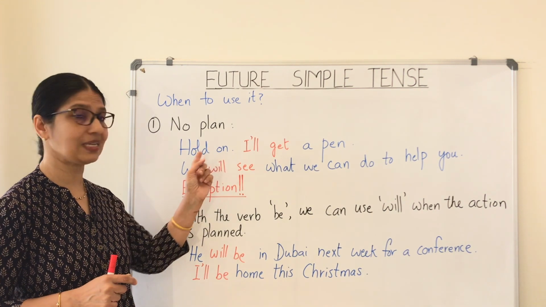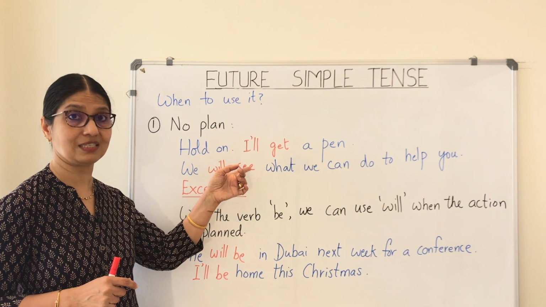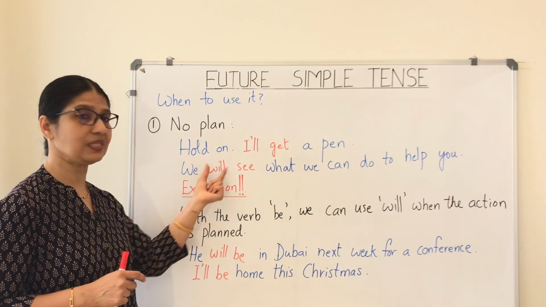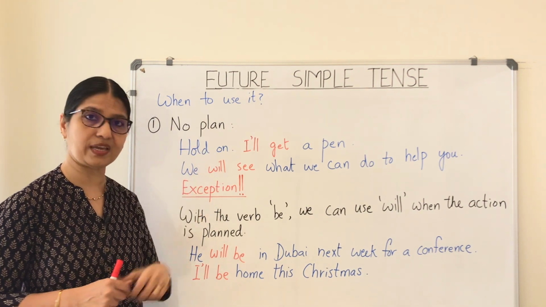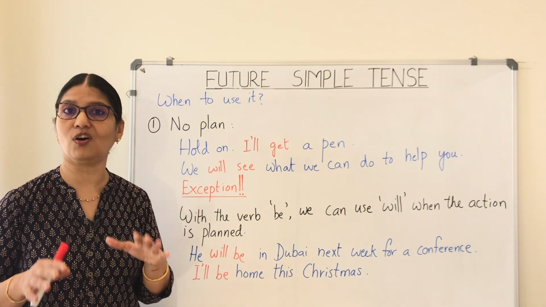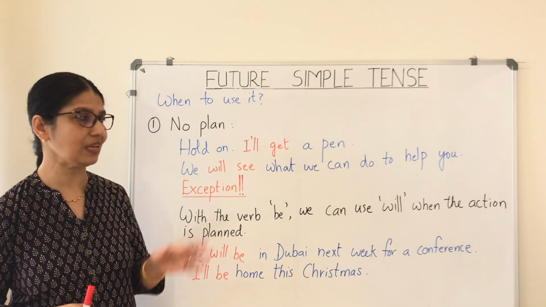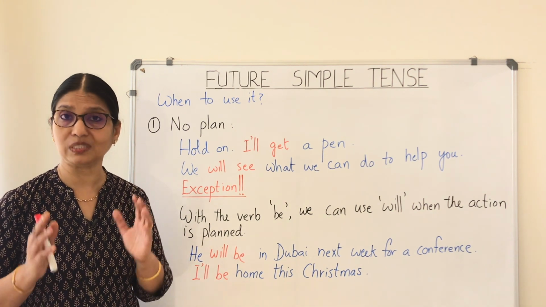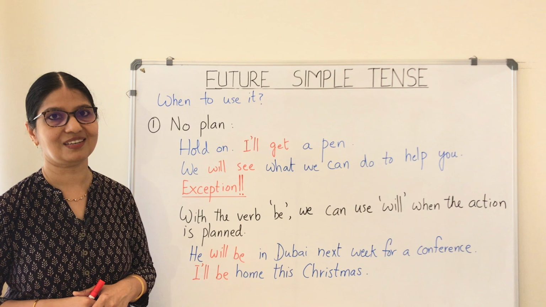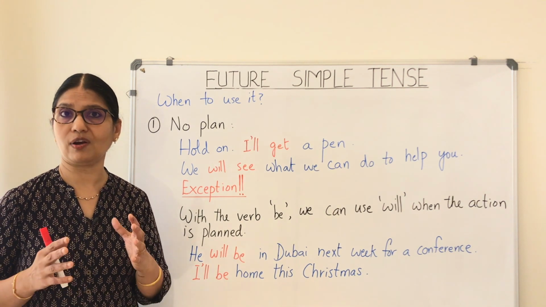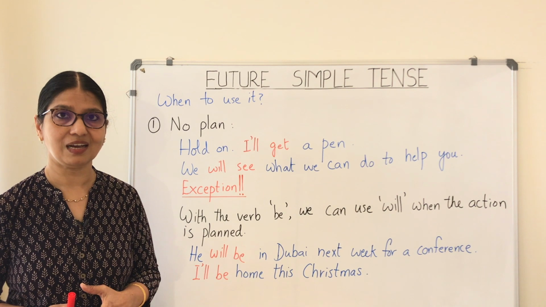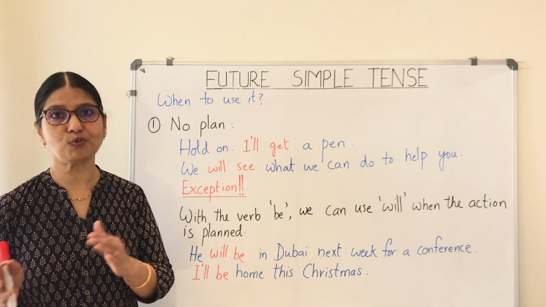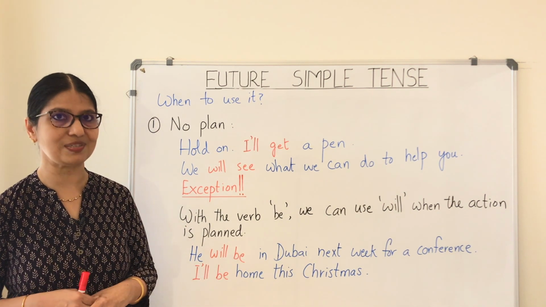You can see that in these two sentences, I denoted the future tense using will and the root form of the verb. I will get, we will see. And why did I go for this way? Because here there's no plan or decision made before the moment of speaking to do that. Or, in other words, while speaking, spontaneously that decision was made. So, when a plan or an arrangement has been made, how do we denote future tense? We use either going to plus verb or we use the present continuous tense.